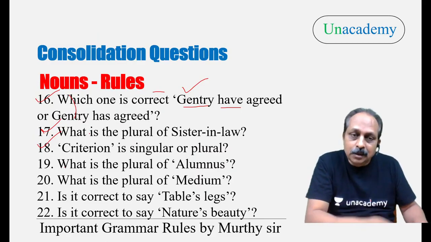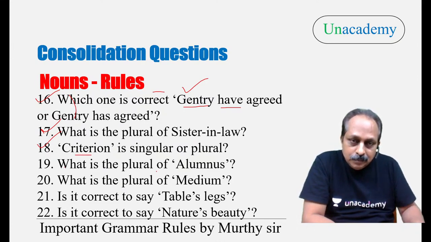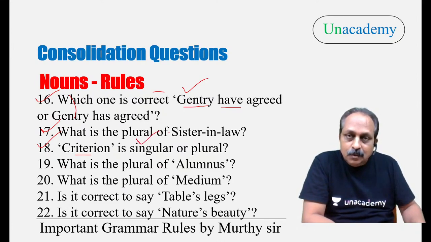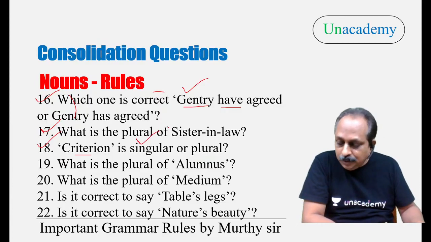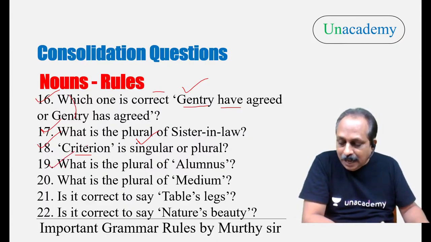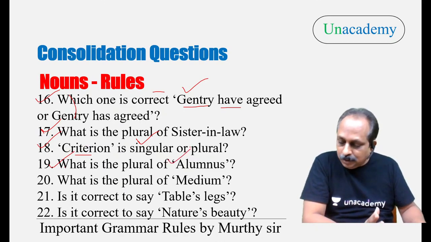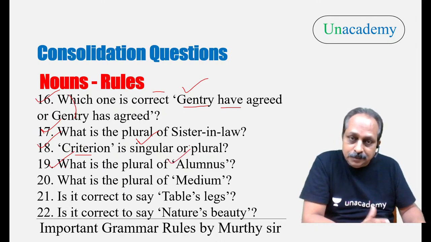Criterion singular, criteria plural. Criterion is singular. What is the plural of that? Criteria. Now let us go to this important one. What is the plural of alumnus? Alumni or alumni? Either way it is correct. Very good. Immediate answer, I appreciate.